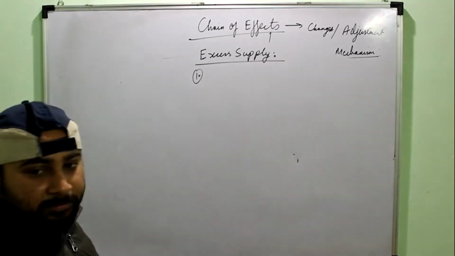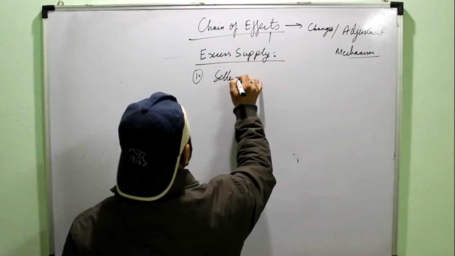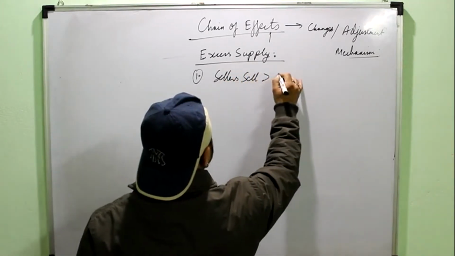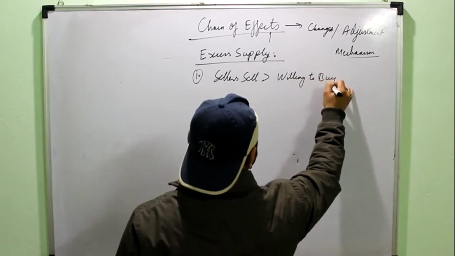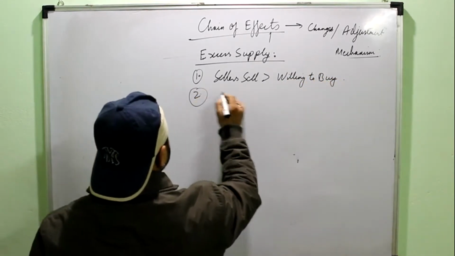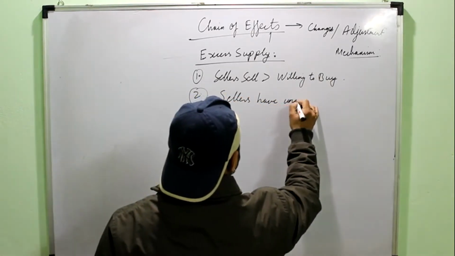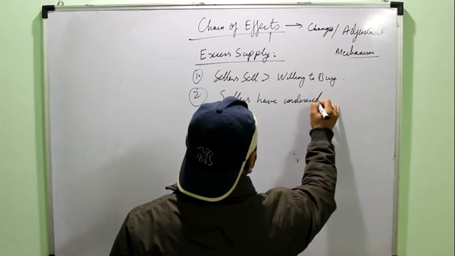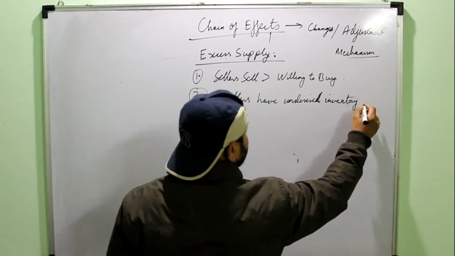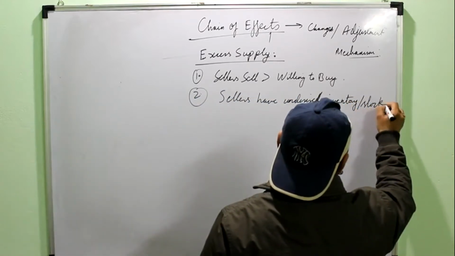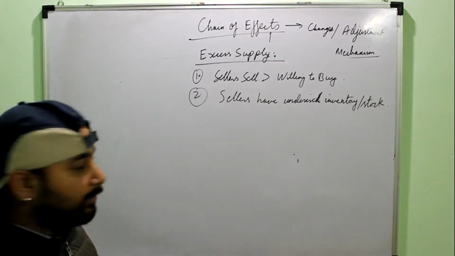The first point would again be the meaning of the situation. Excess supply is a situation where sellers are willing to sell more than what buyers are willing to buy. Second, sellers have undesired inventory lying with them. Or you can say there is a stock of unsold goods lying with the seller which he doesn't want to keep with him, he wants to sell them in the market.